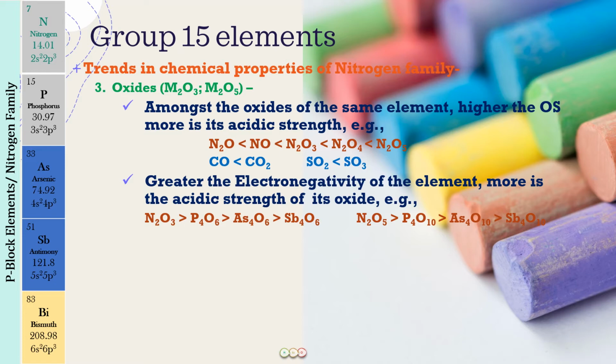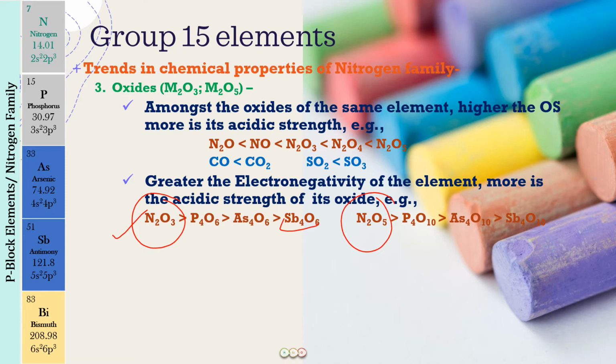And that is why we have studied that for the +3 oxidation state of the group 15 elements, N2O3 will have the strongest acidic oxide, and in the +5 oxidation state also N2O5 will have the strongest acidic oxide. And when we move on to bismuth, I hope you all remember, that has even become basic, right? And over here, antimony oxide was amphoteric.